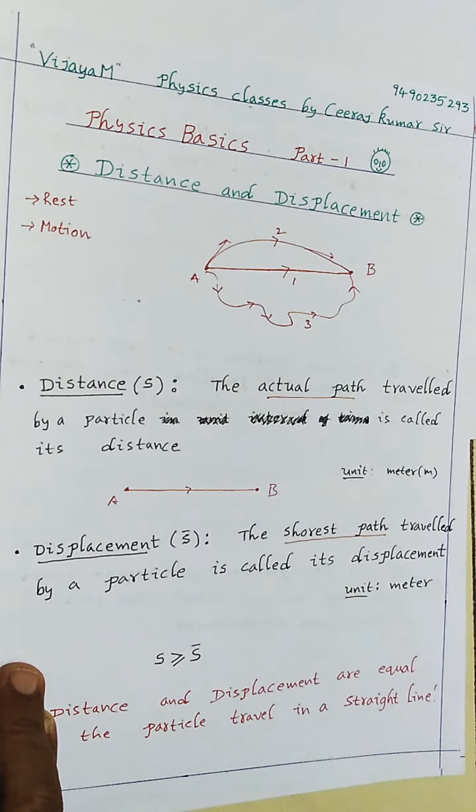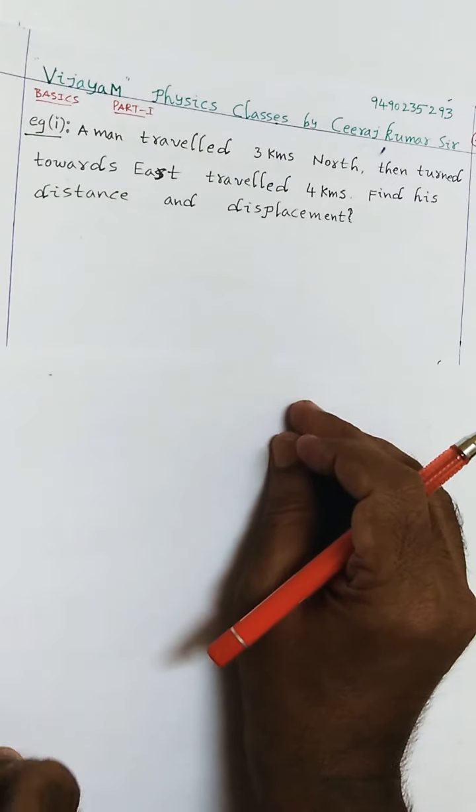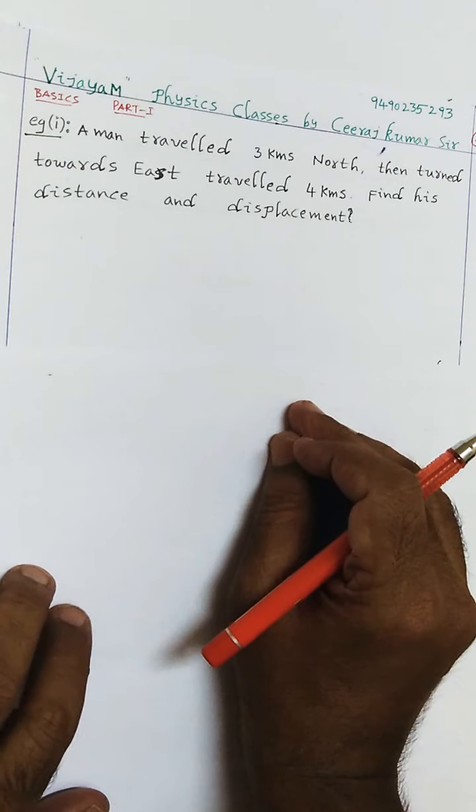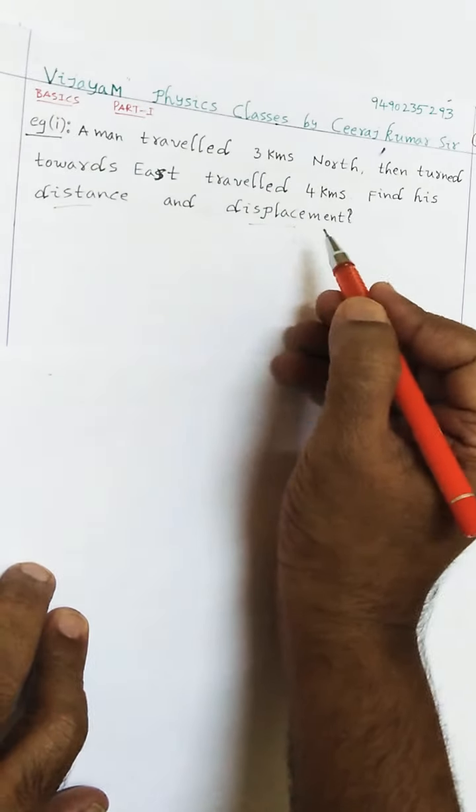The actual path may be usually greater than displacement, but they are equal if they travel in a straight line. Now let us see the different problems based on this. Now look at this problem. Example 1. A man traveled 3 kilometers north, then turned towards east to travel 4 kilometers. Then find his distance and displacement.